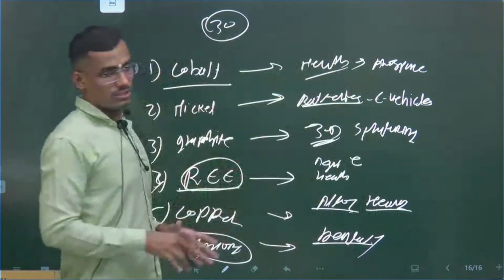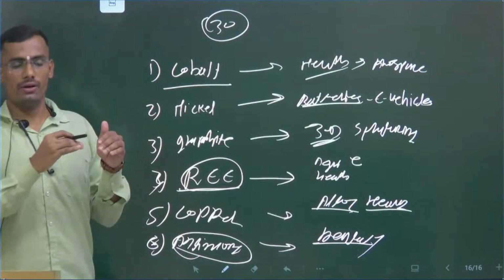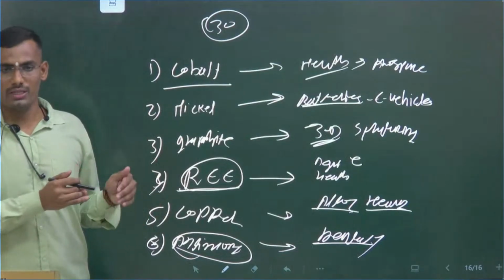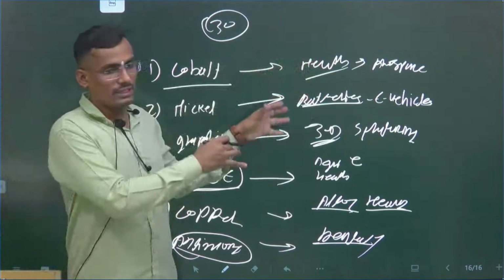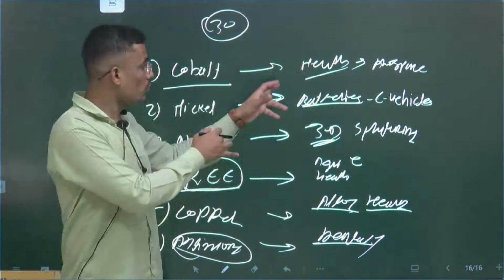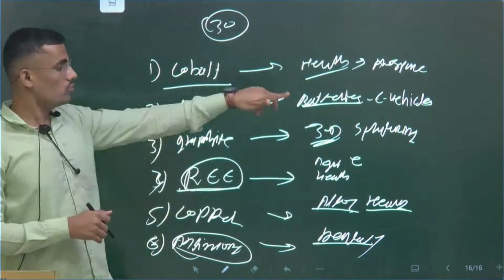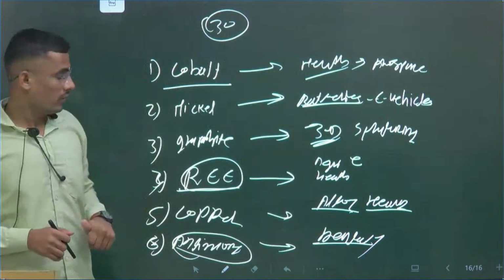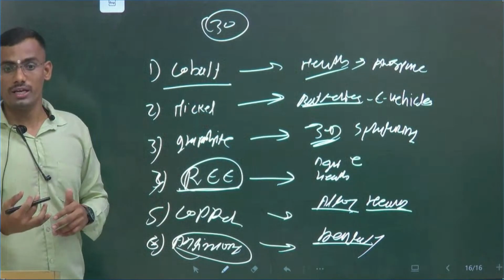So when they ask the significance of critical minerals, we have to mention the minerals. I implemented this approach in the 2025 mains, and it helped me a lot. Others will mention the health sector and aerospace, but if you give examples, like cobalt in the health sector, nickel in batteries like lithium, graphite in 3D, this will give you an additional edge.